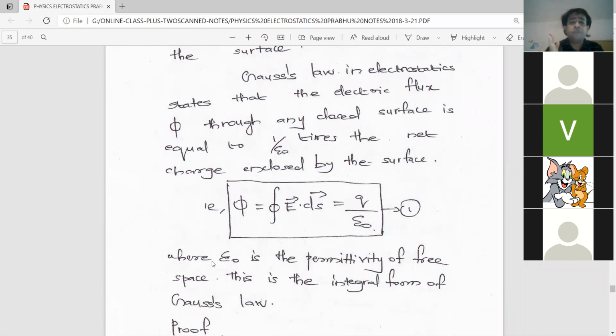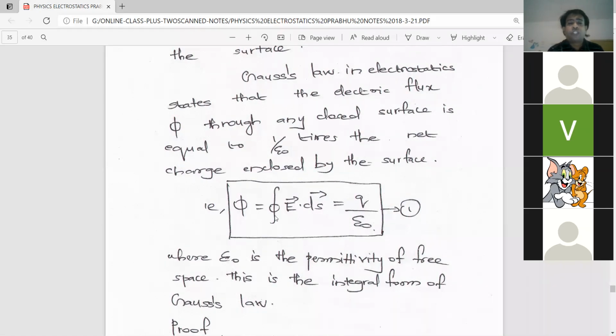These are previous CBSE questions. I don't want to mention them separately. So after this, you can underline this heading and mark it as very important, or put a star marking it as very important. Gauss's law in electrostatics states that the electric flux through any closed surface is equal to 1 by epsilon 0 times the total charge enclosed by the surface. And then you have to write the equation.